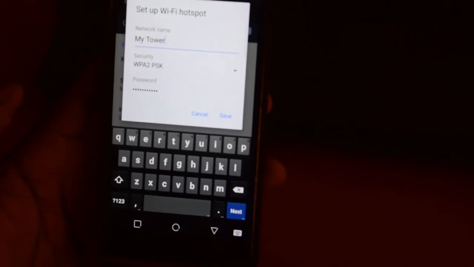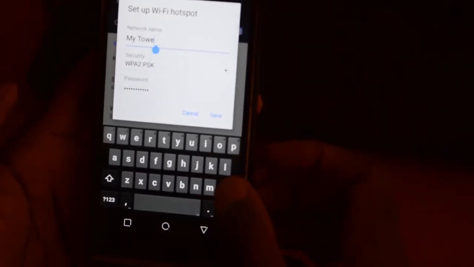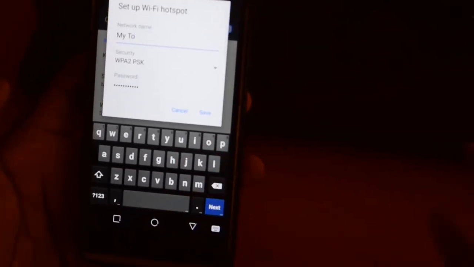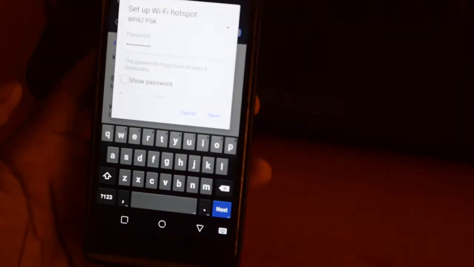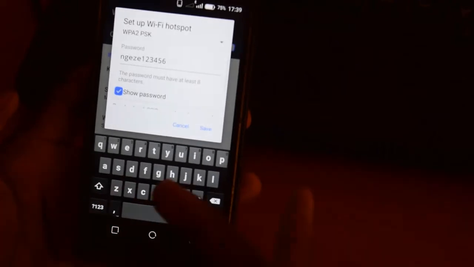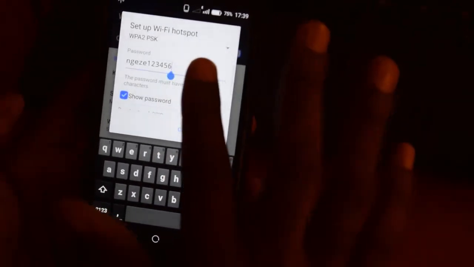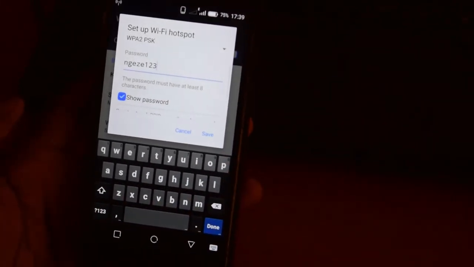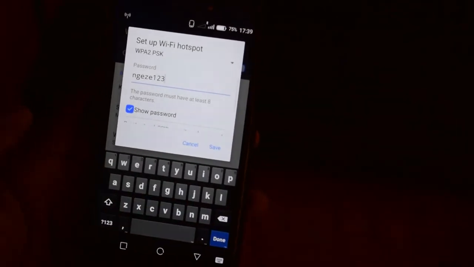Now, if you have a new phone or you have not set up all these requirements when you bought your smartphone, you can delete the available network name and put your own network. So let me say I'm leaving this as it was. And then down here you have your password, which is dots that you cannot read. Now show your password, and you'll be able to see the password that is required here. For some new smartphones, it will be a combination of letters and numbers, which you can also delete and put your own good password that will be easier for you to remember.